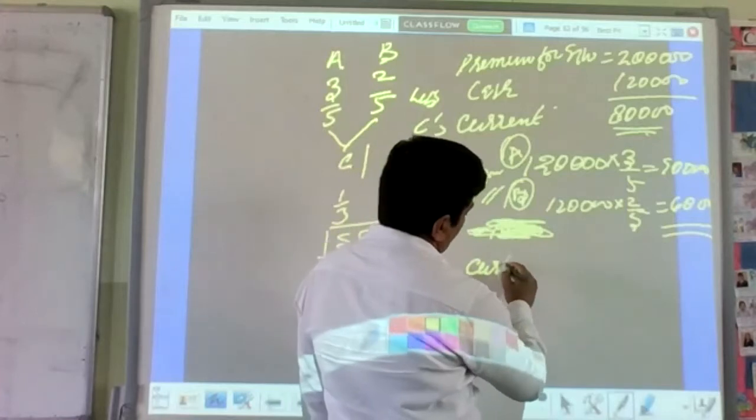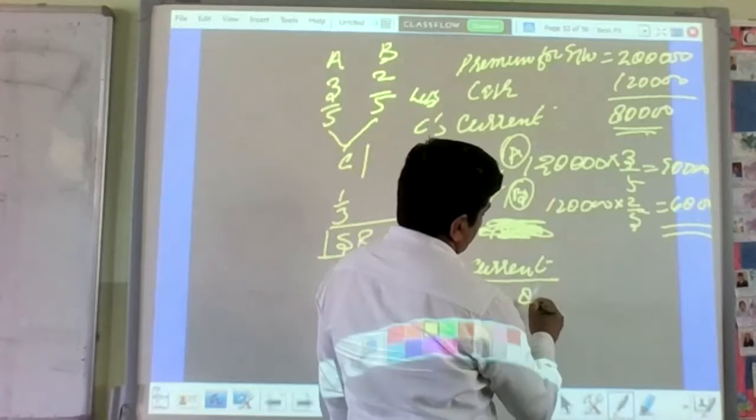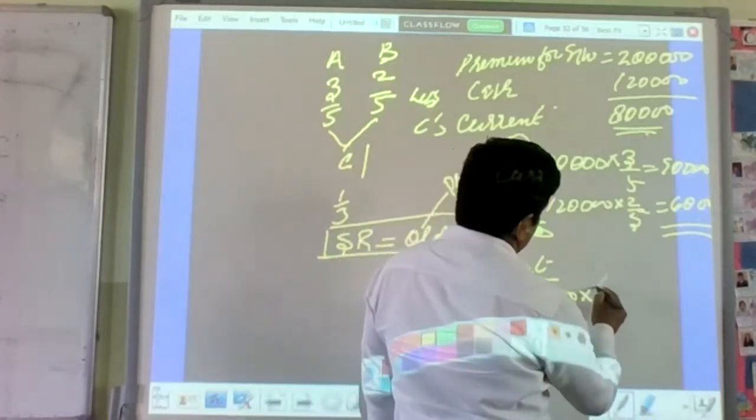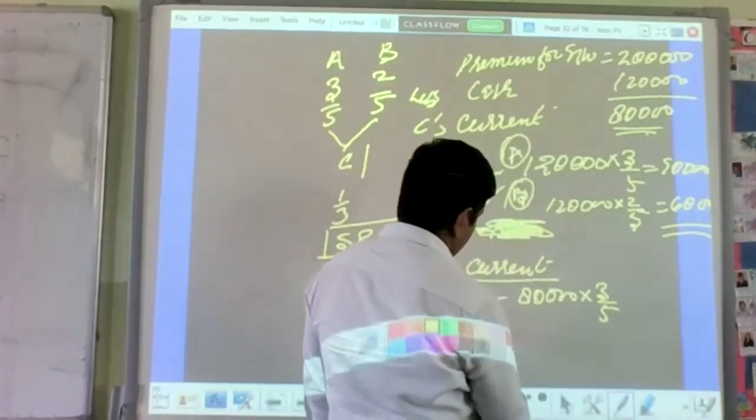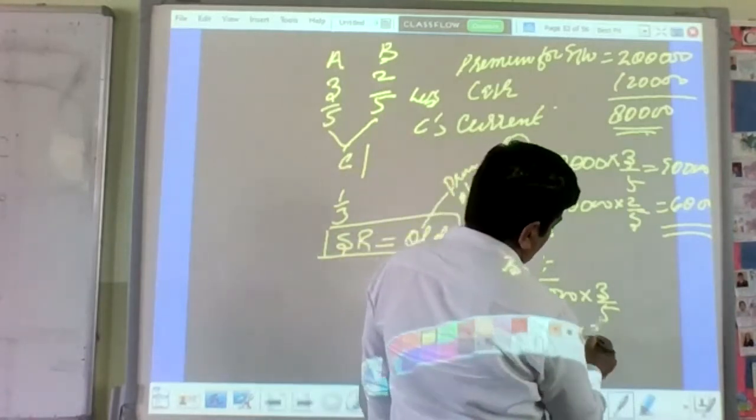Calculation of current account. For A 80,000 multiplied by 3/5. For B 80,000 2/5.